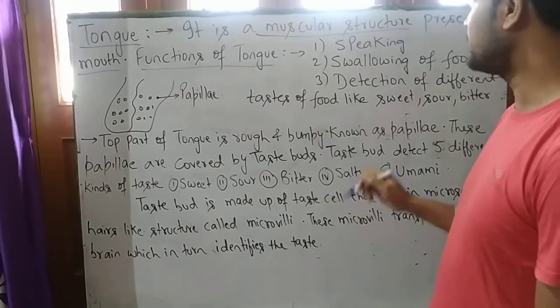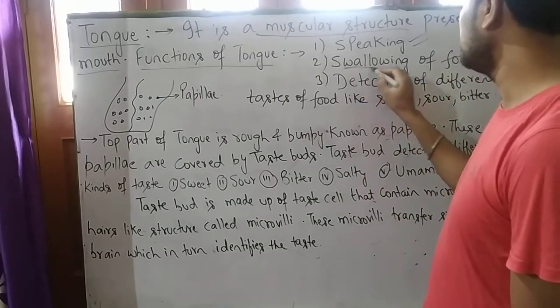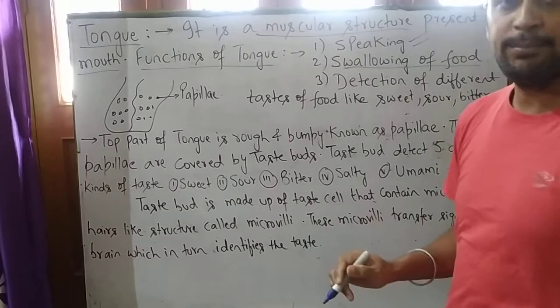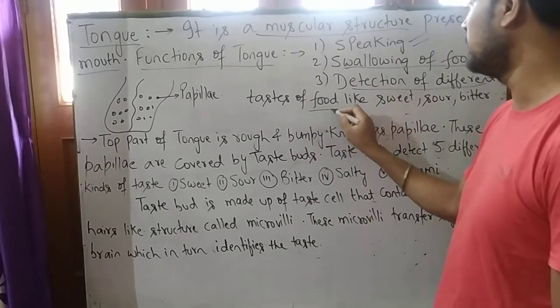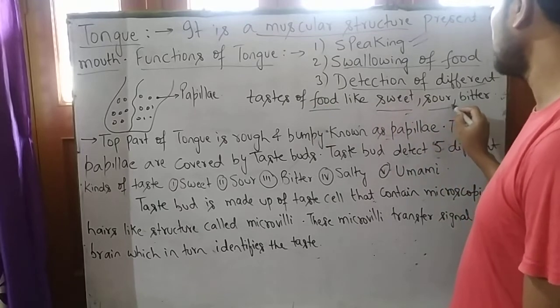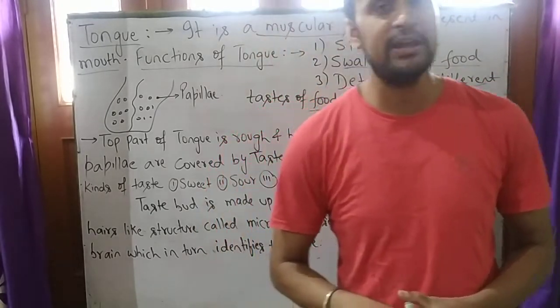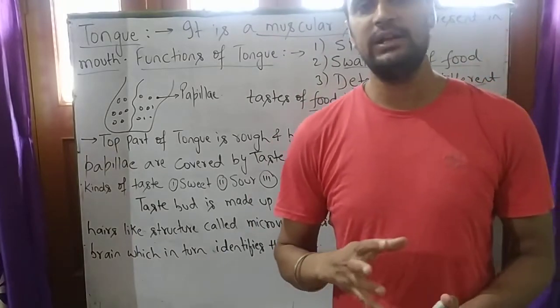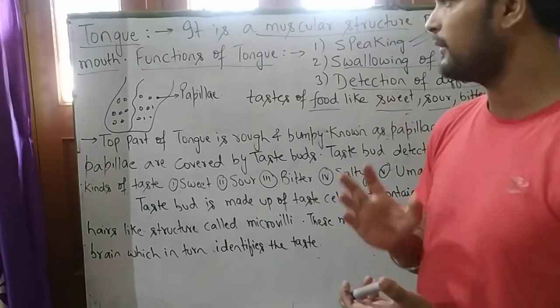The tongue help us in speaking, it help us in swallowing of food, it help us in detection of different taste of food like sweet, sour and bitter. So with the help of tongue we can identify what is the taste of food, either it is sour or either it is sweet or bitter.